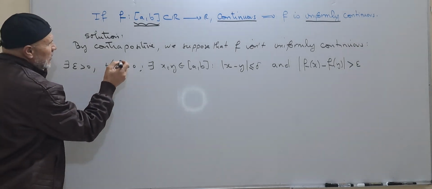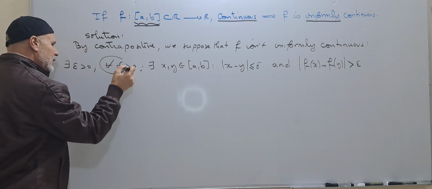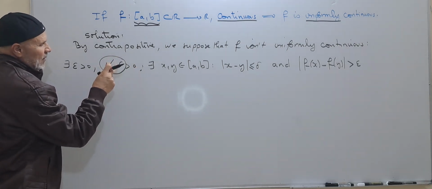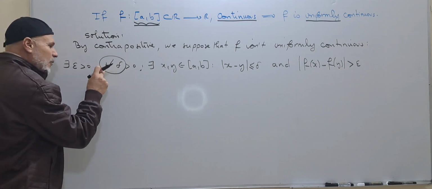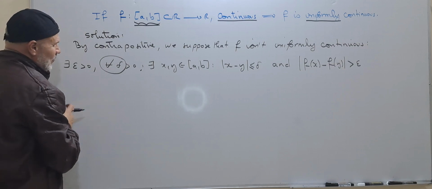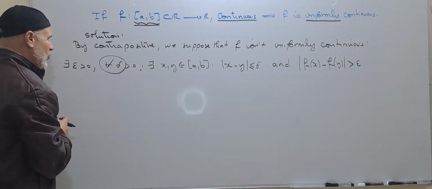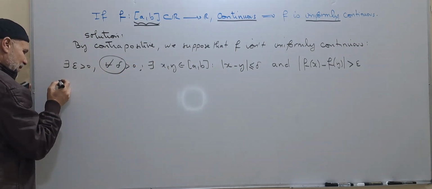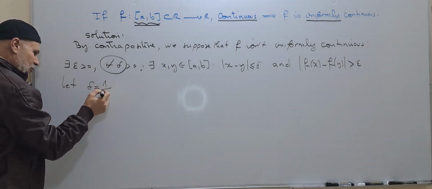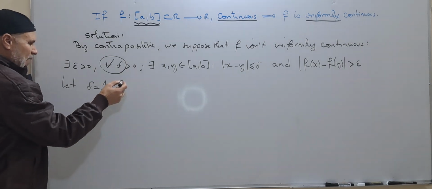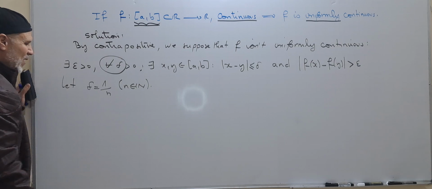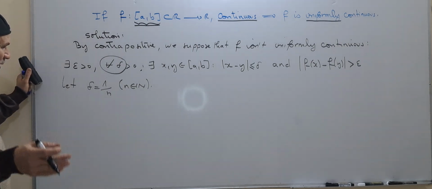And here, remark that delta is a positive real number. For all positive real numbers, this is true. We can find x and y for each delta. Let delta be equal to 1 over n, where n belongs to the natural numbers, which start from 1, 2, 3, and so on.